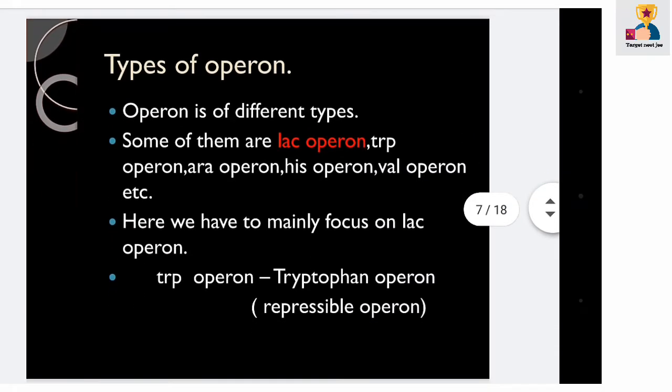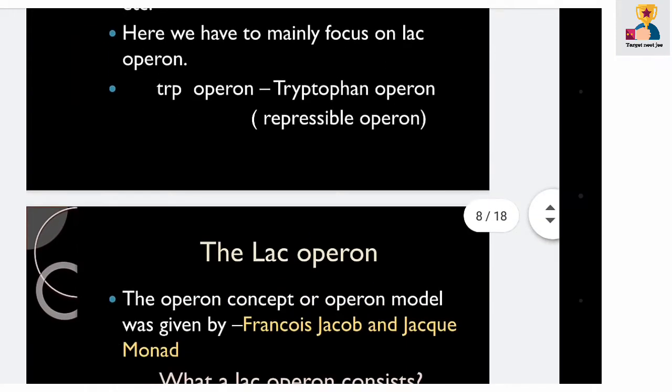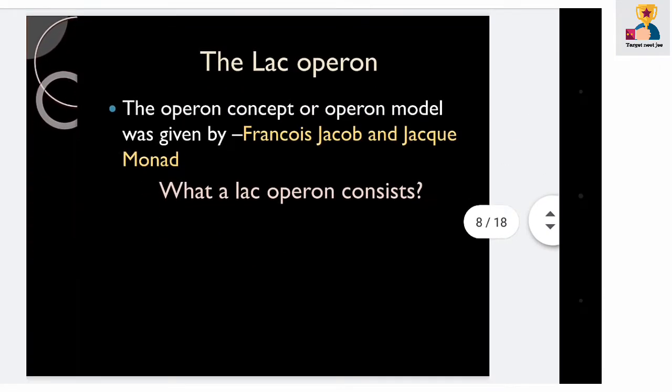Now let's see how many types of operon there are. Operons are of different types. Some of them are the lac operon, TRP operon, ARA operon, His operon, Val operon, and many more. Here we have to mainly focus on the lac operon. The TRP operon is the tryptophan operon, which is a type of repressible operon. The operon concept or operon model was given by François Jacob and Jacques Monod.